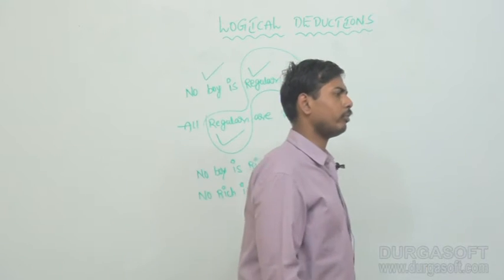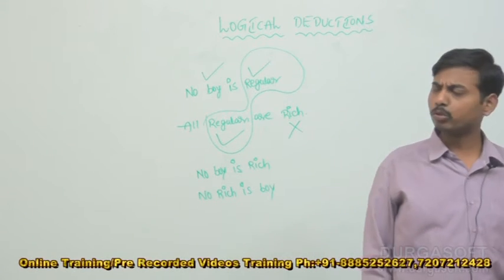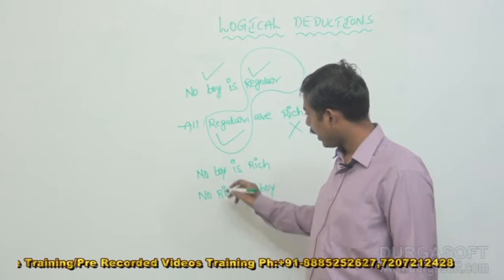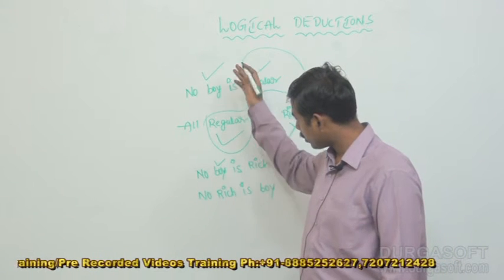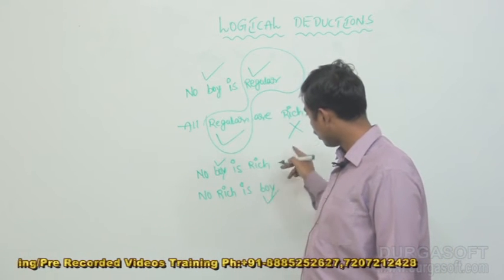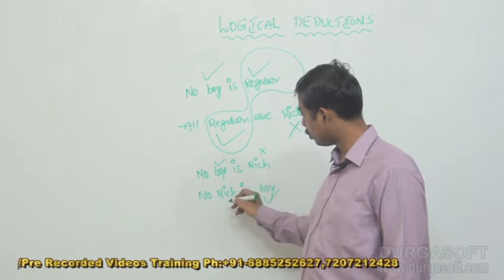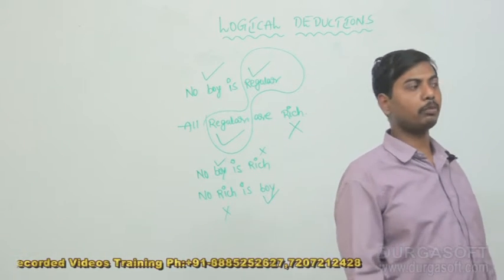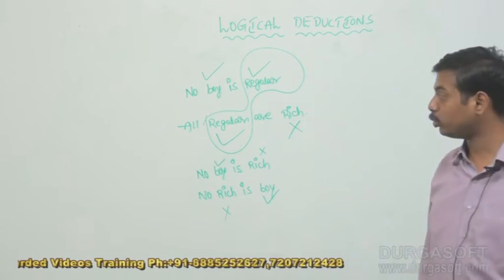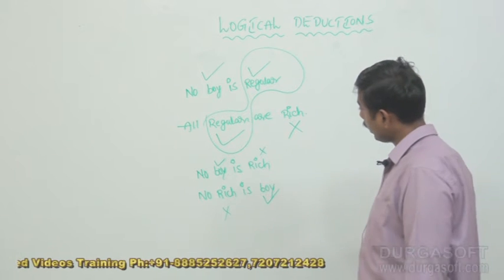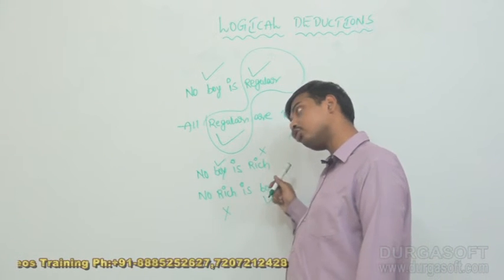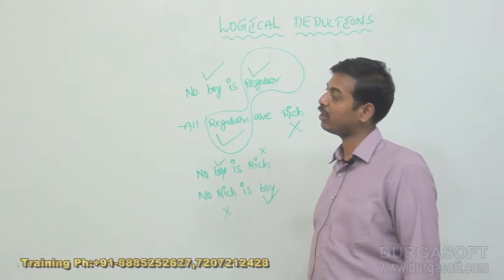Let us check once again. Are these two conclusions really correct? Boy is distributed well, rich is not distributed. And what is the basic distribution process of universal negative? In a universal negative, subject and predicate both should be distributed.